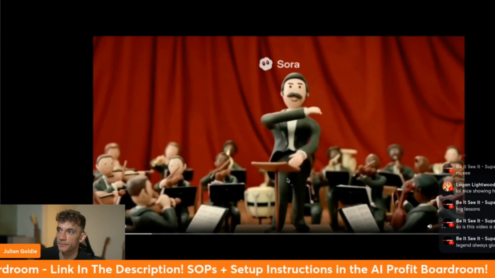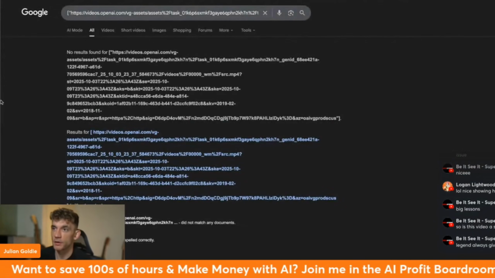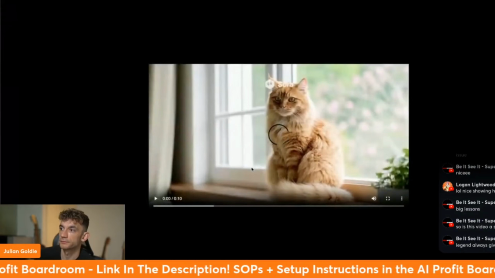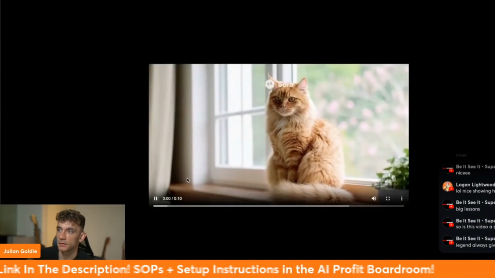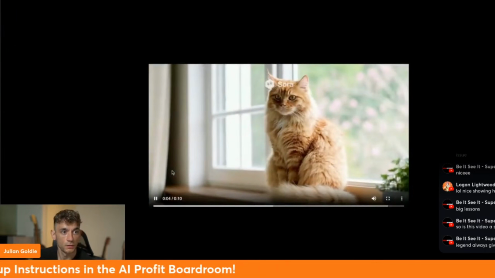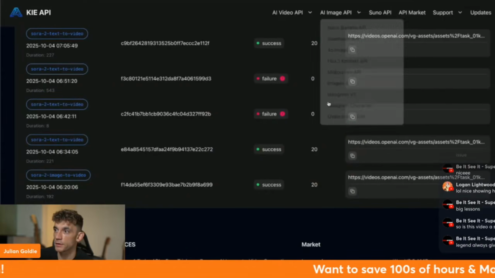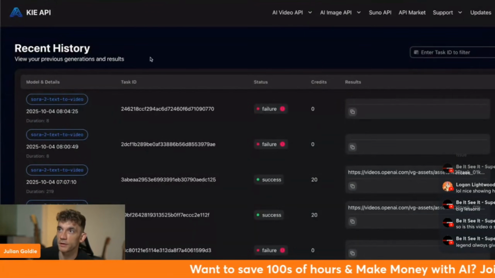So let's have a look at this one. All right, we got this one as well. This is a cat. The whole world is happening just for you. Warm sun, soft breeze, the perfect afternoon for a window walk. Yeah, it's pretty cool. Let's try and generate some more and see what we can do that's a bit more fun.